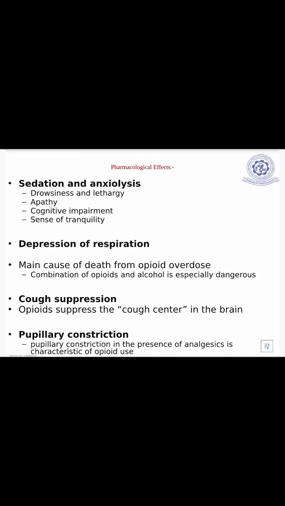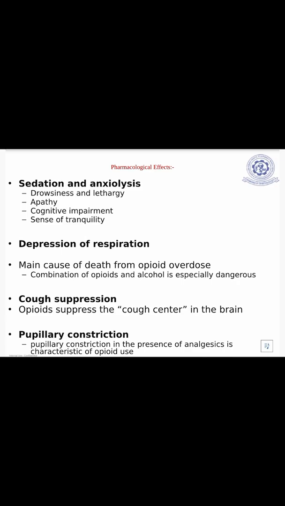Pharmacological effects. First one is sedation and anxiolysis. Symptoms of sedation and anxiolysis are drowsiness and lethargy, apathy, cognitive impairment, and a sense of tranquility. Second one is depression of respiration. The main cause of death from opioid overdose is respiratory depression; the combination of opioid and alcohol is especially dangerous.